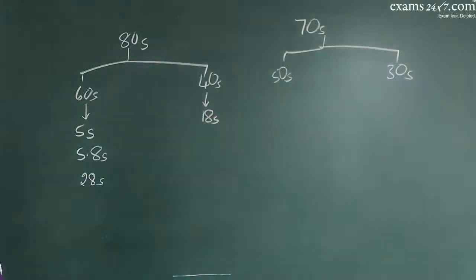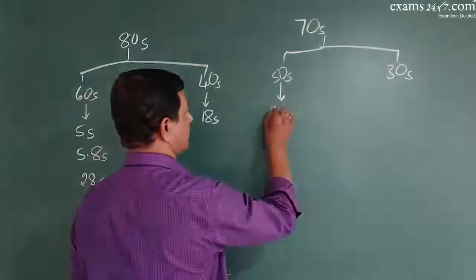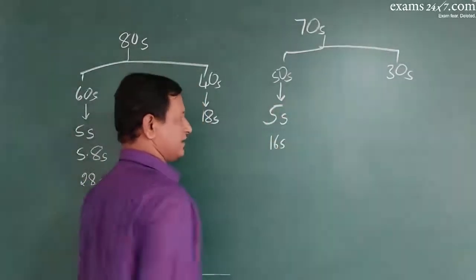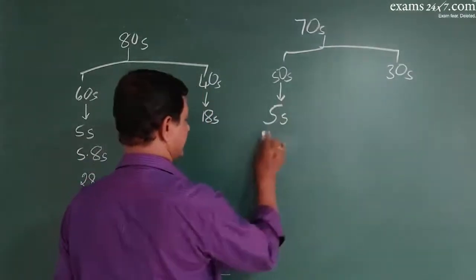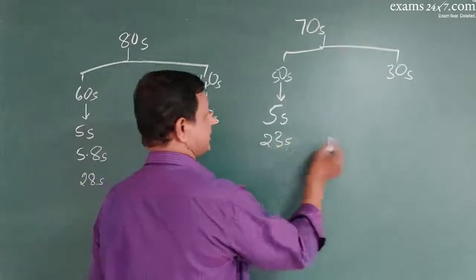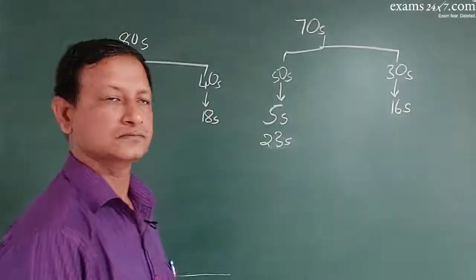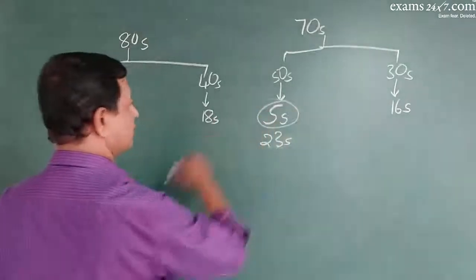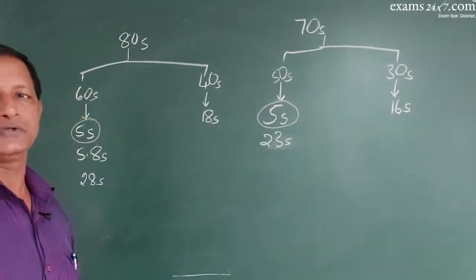Then in case of prokaryotes, the 50S ribosome is made up of 5S rRNA and 23S rRNA, while the smaller subunit is made up of 16S rRNA. So which is common here? This is common. 5S type of rRNA is common for prokaryotes and eukaryotes.